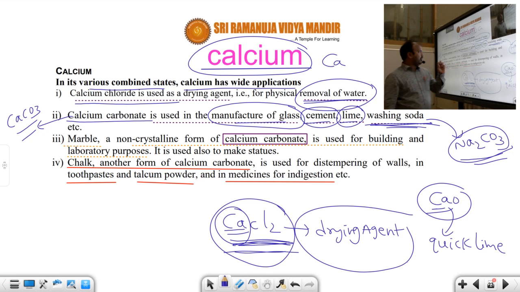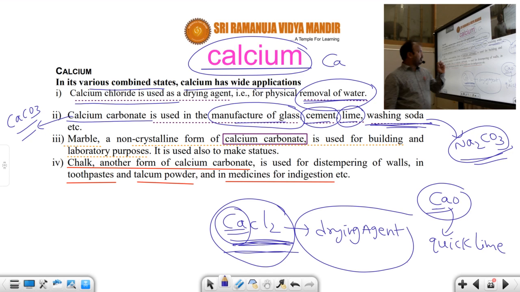Calcium carbonate, CaCO3, has calcium present in it. It is used for buildings, and also to make statues. So for statues too, the metal we use is calcium.